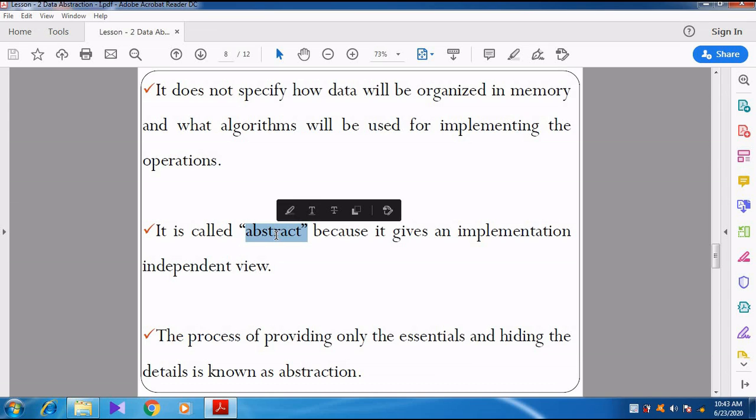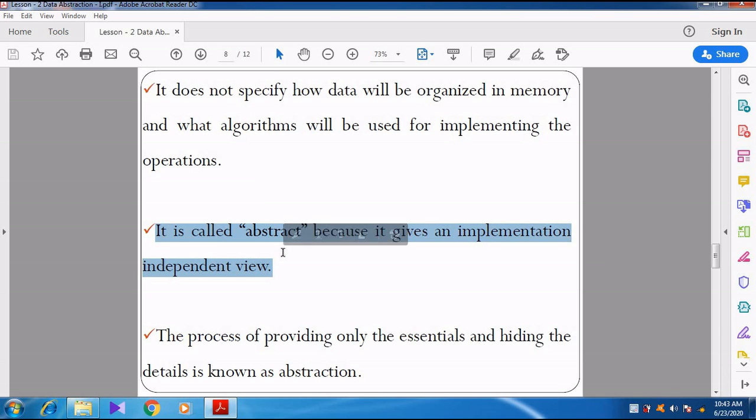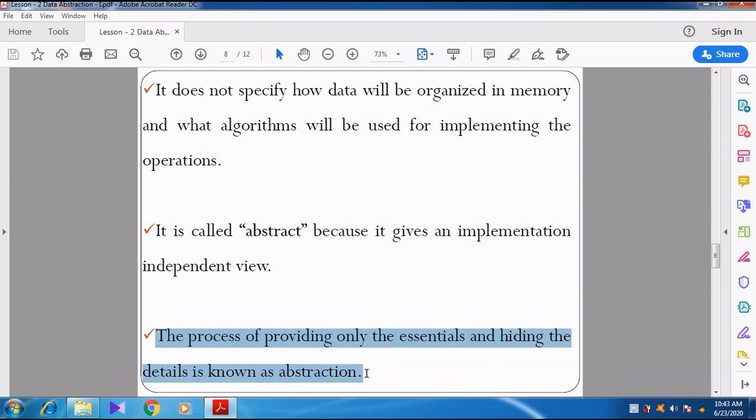See here, it is called abstract because it gives an implementation-independent view, right? The process of providing only the essentials and hiding the details is known as abstraction. So only the essential details will be specified. Unessential details are not specified here. So we are going to hide some details. This particular concept is called abstraction, right?